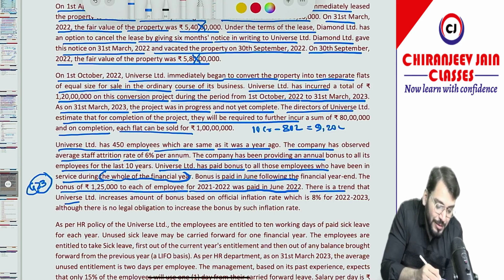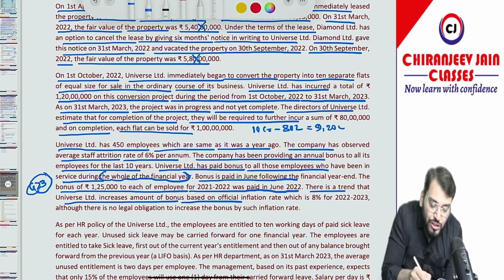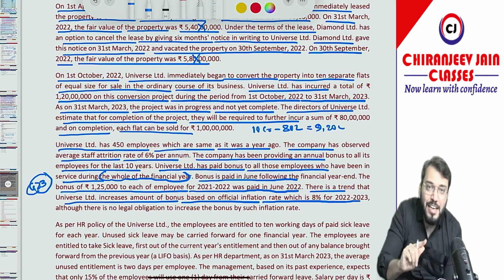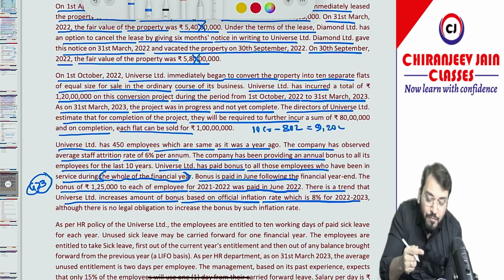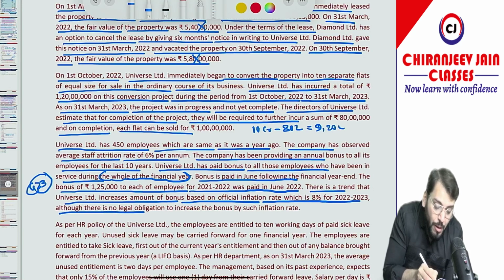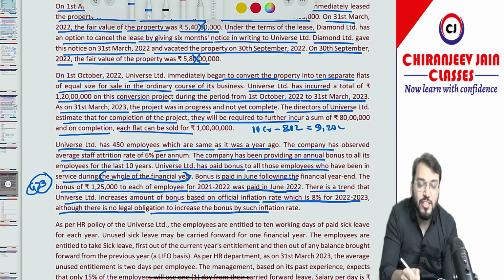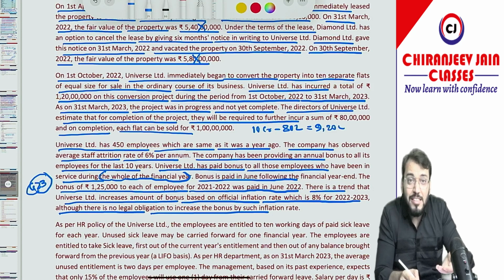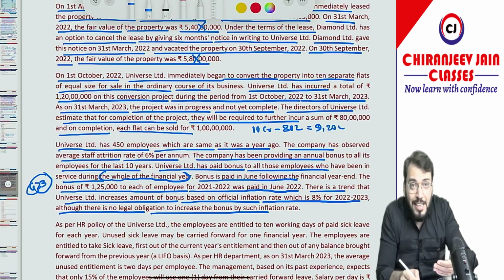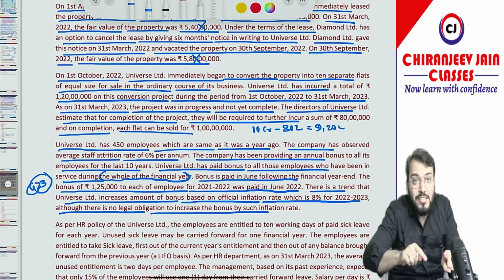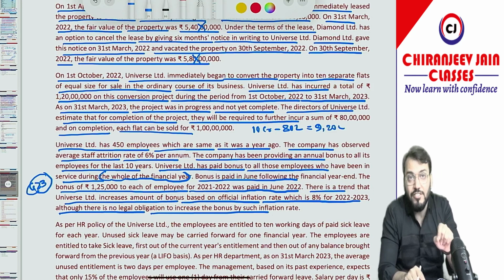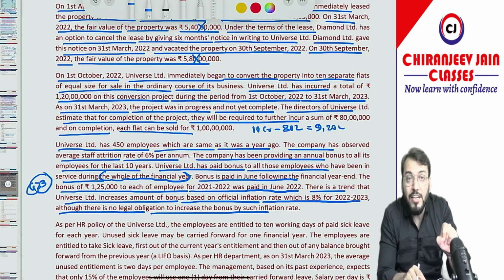There is a trend that Universe Limited increased the amount of bonus based on the official inflation rate, which is 8% for 2022-2023. Means for current year, bonus will be paid at an inflation of 8%. So we should increase the bonus by 8%. Although there is no legal obligation to increase the bonus by such inflation rate. So there is no legal obligation. But can I say there is a constructive obligation? So of course, Ind AS 19 is also applicable to constructive obligation. So there is a constructive obligation because as per official inflation rate it is given. So of course we should consider the inflation rate to find out a provision for bonus.